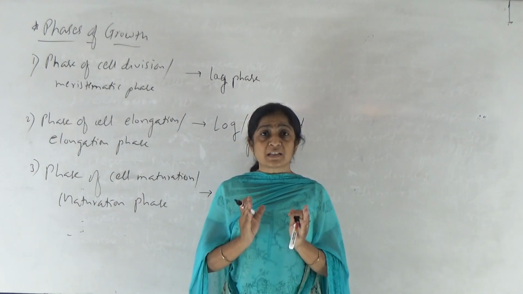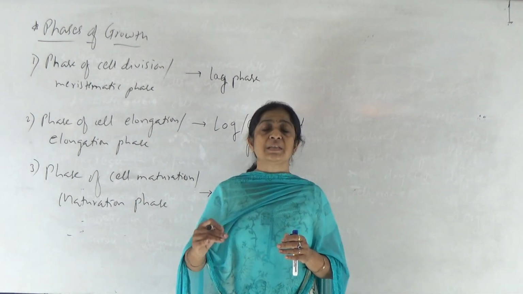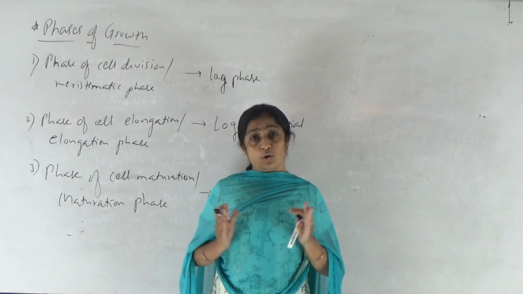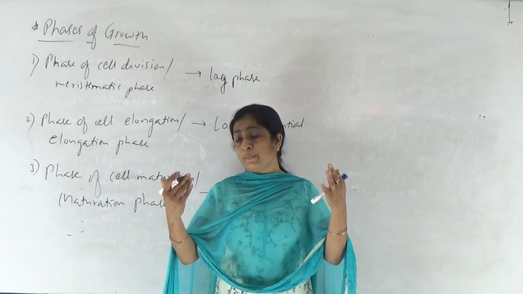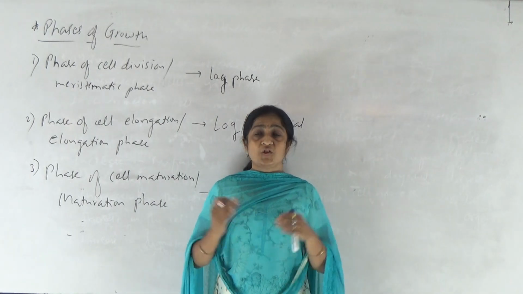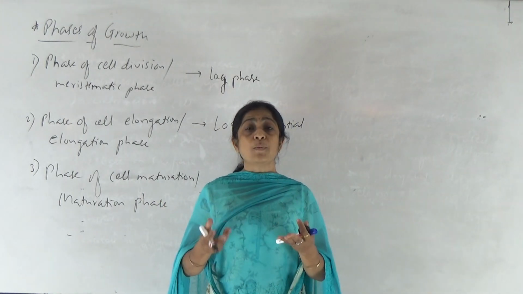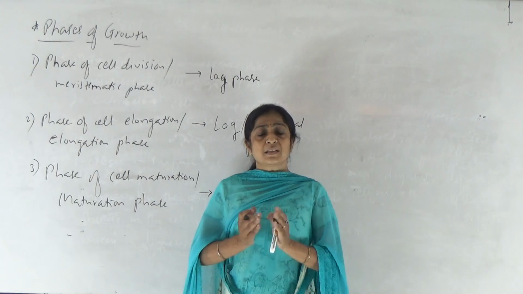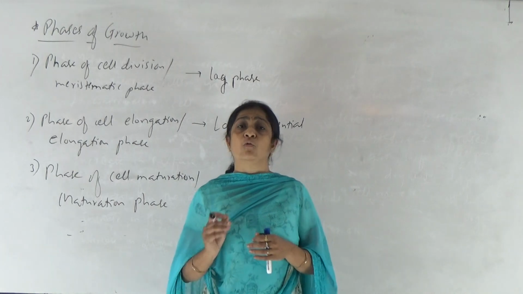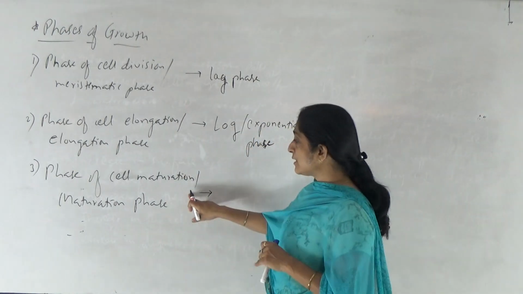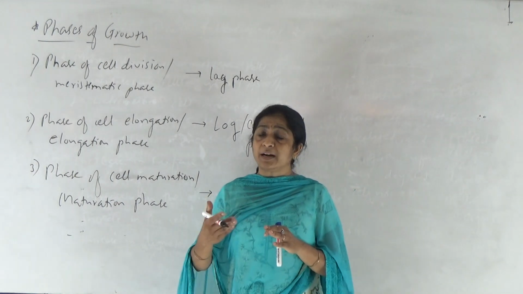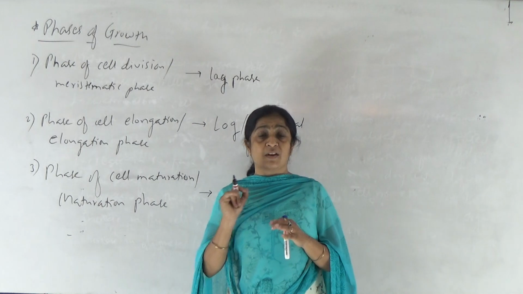So now it is the phase where the cell is differentiated on the basis of its function. And now after the phase of elongation, some of the cells which are towards the outer side of that plant part, it may be a root or it may be a stem, start working as epidermal cells. Just inside the epidermal cells, cells now become cortical cells, right? Some of the cells are differentiated to form xylem elements. Some of the cells are differentiated to form phloem elements. So this phase is nothing but the phase of cell maturation. Now the cell gets matured, differentiated, and it starts performing a specific function.